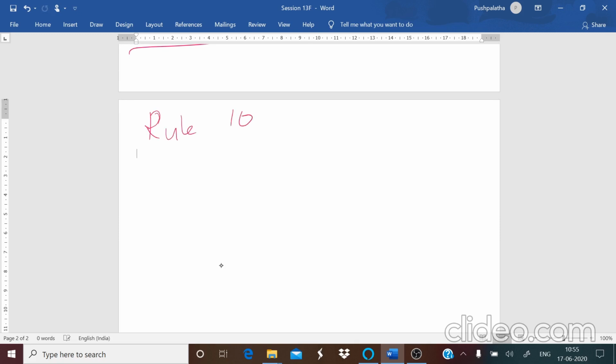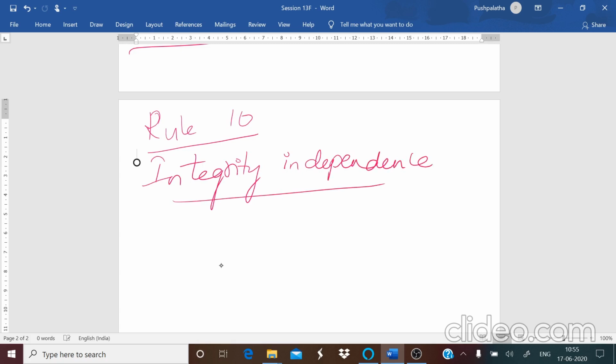Next, rule number 10, integrity independence. Integrity independence means there are certain conditions, primary key, secondary key, candidate key, which we will come to know later in the next part. So all these primary keys can be independent.